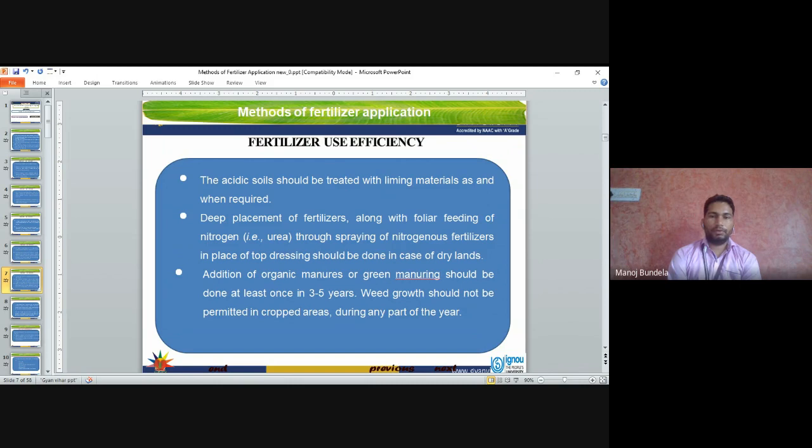Addition of organic manure or green manuring should be done at least once in 3 to 5 years. Weed growth should not be permitted in the cropped area at any time. At any time, we will not allow weed growth in the soil.